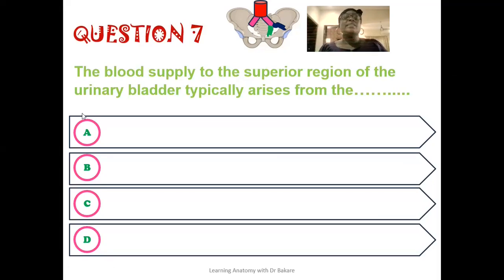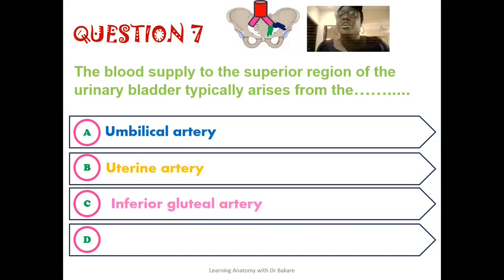The seventh question reads that the blood supply to the superior region of the urinary bladder typically arises from the dash. So where is it seen to arise from? Is it from the umbilical artery? Is it from the uterine artery? Is it from the inferior gluteal artery? Or is it from the superior gluteal artery? So which of these options here gives us the branch that supplies the superior region of the urinary bladder?